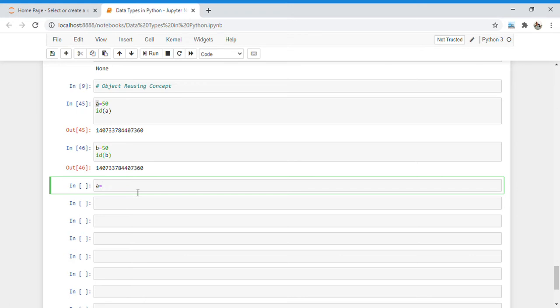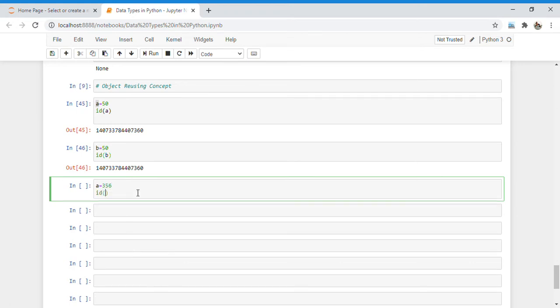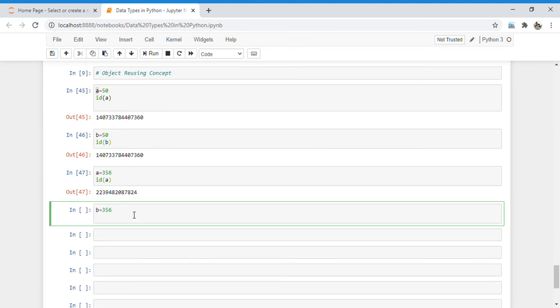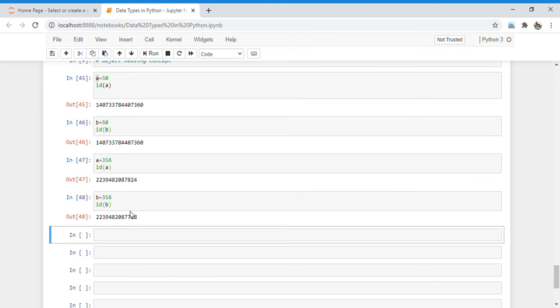For example, a is equal to, suppose, 356, and if I check the ID of a, then this ID comes out. If I now assign 356 to b, and check the ID of b, it comes out to be different. So these are different IDs because this is not in the range of 0 to 256. Python only supports the object reusing concept for integer objects which are between 0 to 256 values.